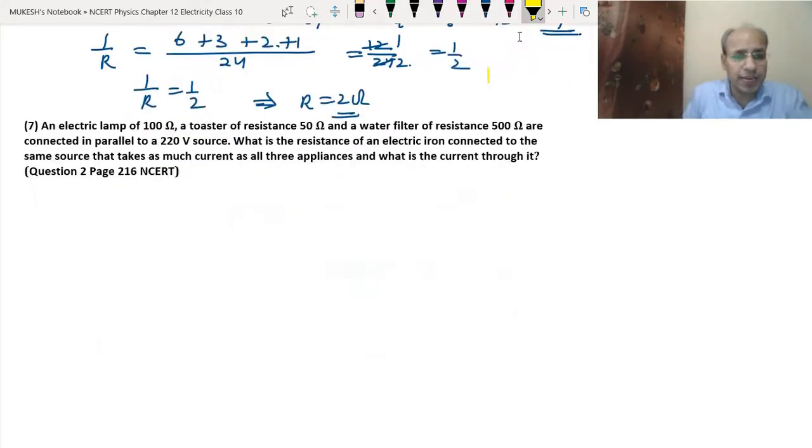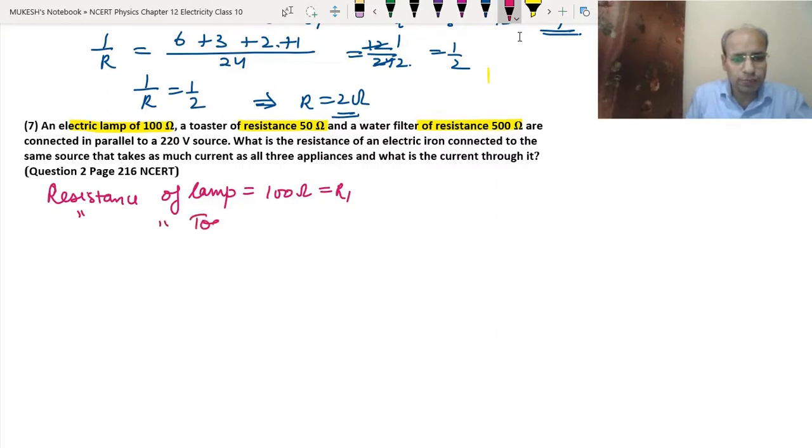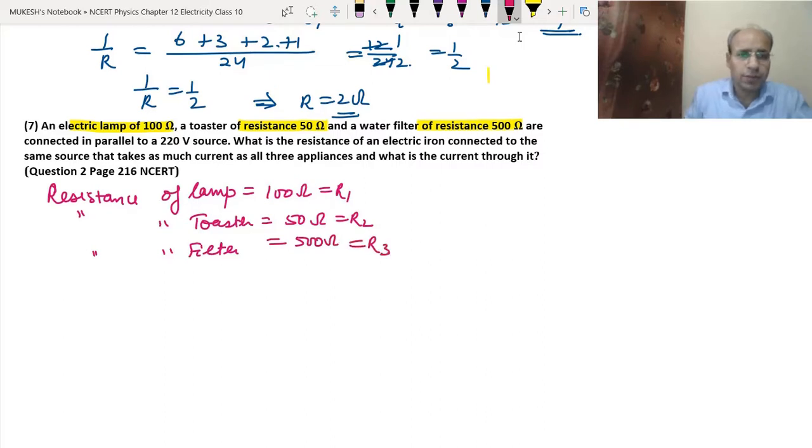In this question we have an electric lamp of 100 ohm, a toaster of resistance 50 ohm, and a water filter of resistance 500 ohm. So the resistance of the lamp is 100 ohm, that is R1. The resistance of the toaster is 50 ohm, that is R2, and the resistance of the water filter is 500 ohm, that is R3. They are connected in parallel to a 220 volt source. So the potential difference equals 220 volts.